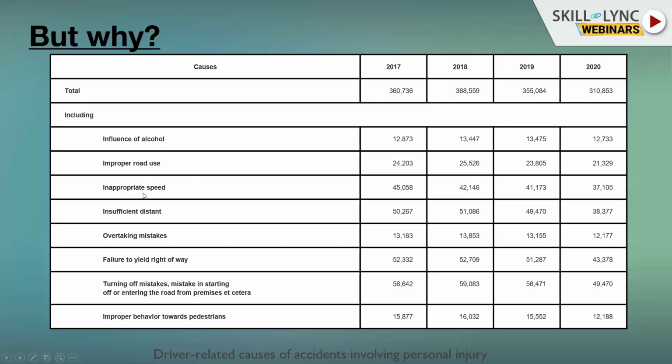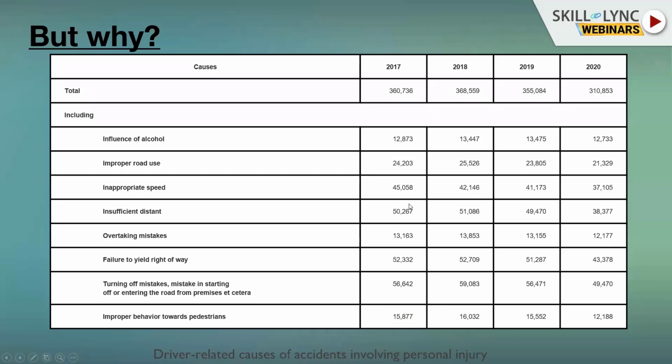Improper road use, inappropriate speed, insufficient distance, overtaking mistakes, failure to yield the right of way. This is a very, very high number. When you drive in the city and you don't pay attention to who has the priority and you violate that, it results in an accident. Turning off mistakes, mistakes in starting off or entering the road from premises, etc. Improper behavior towards pedestrians. These are very, very high numbers.